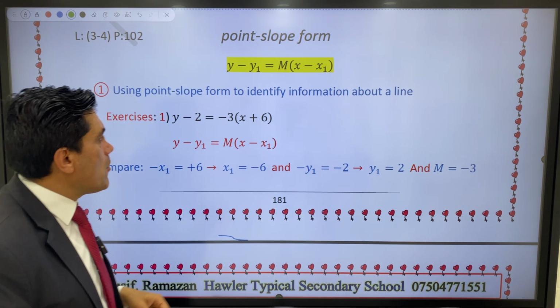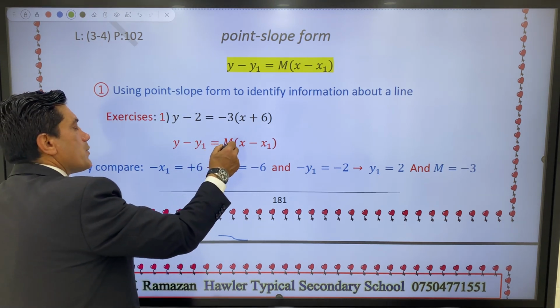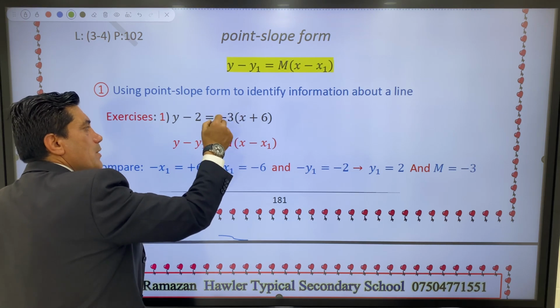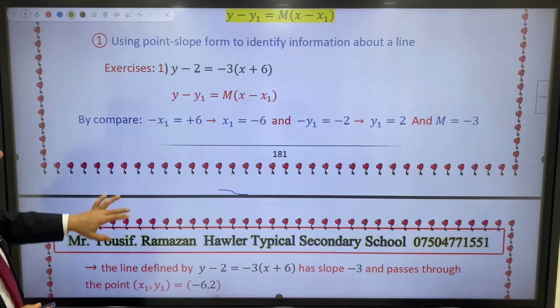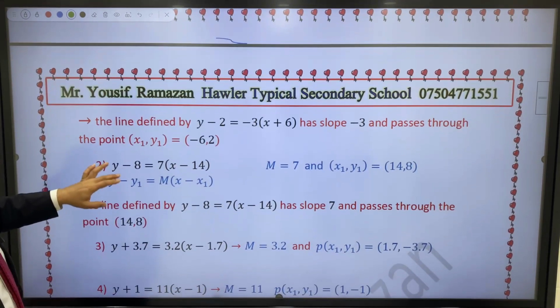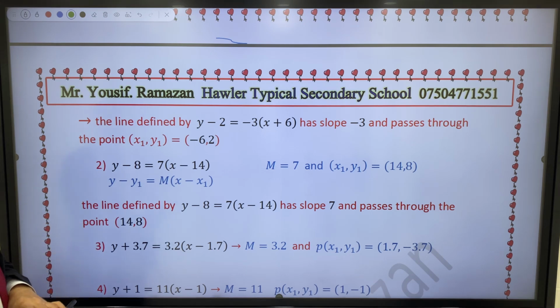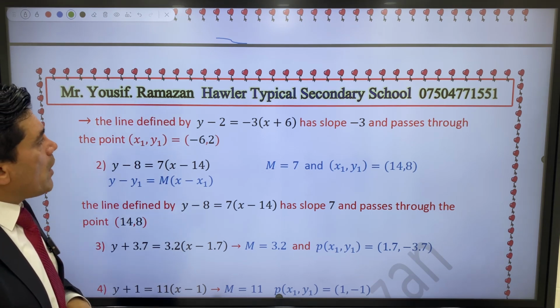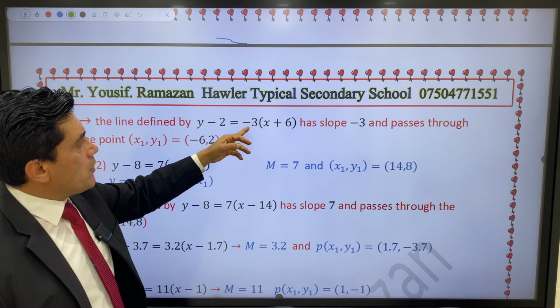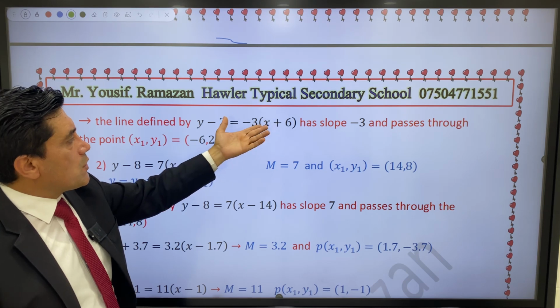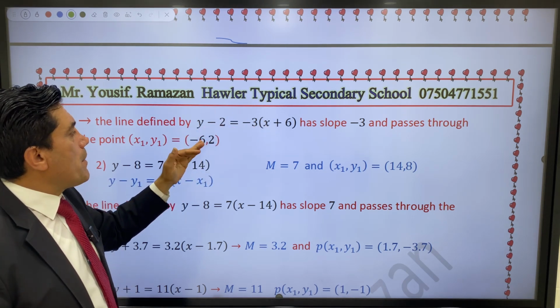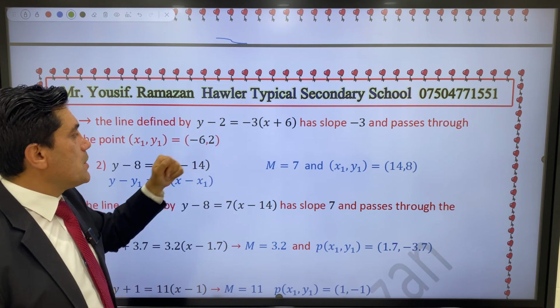About the slope, m equals the same number, m equals negative 3. So the line defined by y minus 2 equals negative 3 bracket x plus 6 has slope equal to negative 3, and the point is negative 6, 2.